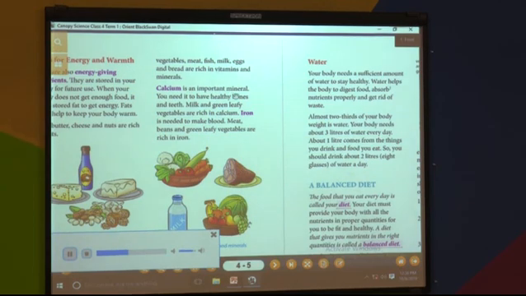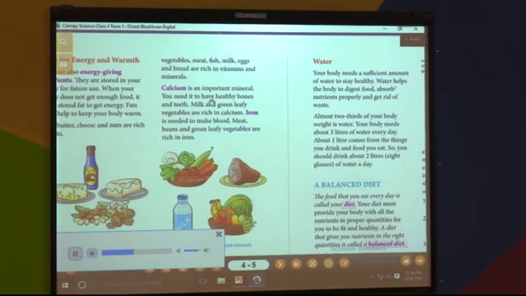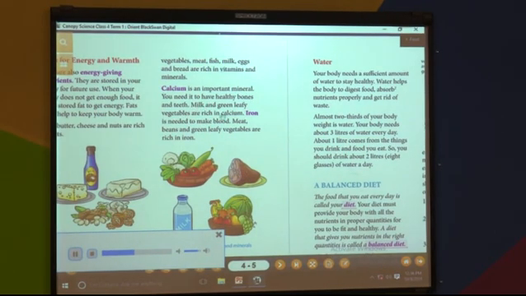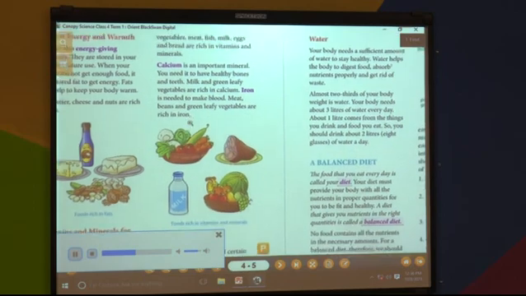Calcium is an important mineral. You need it to have healthy bones and teeth. Milk and green leafy vegetables are rich in calcium. Iron is needed to make blood. Meat, beans and green leafy vegetables are rich in iron.